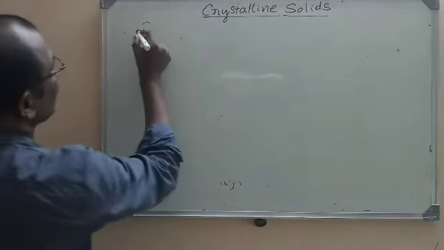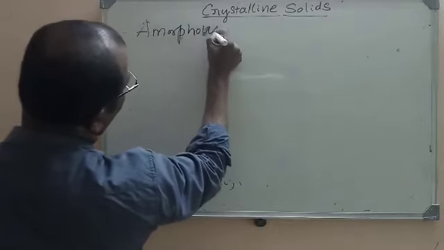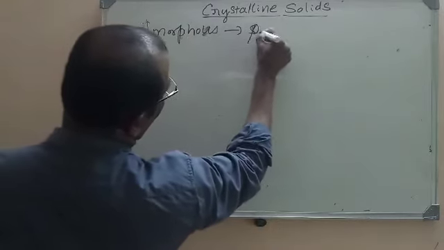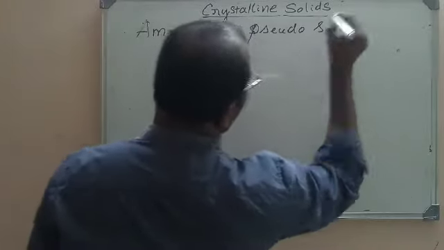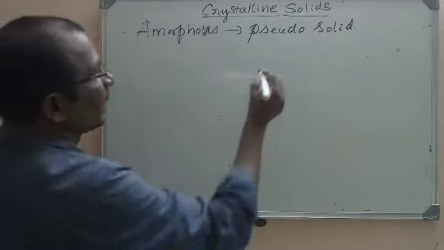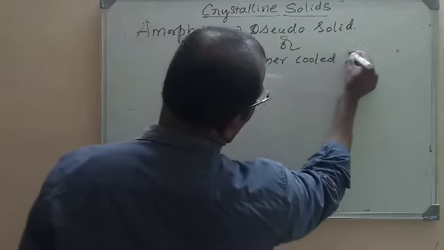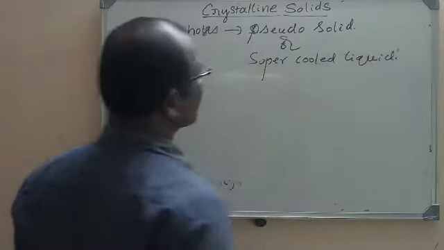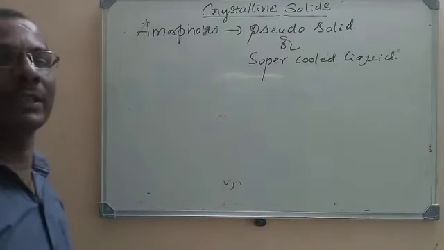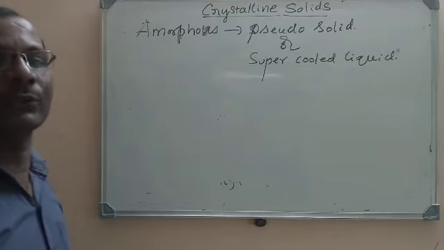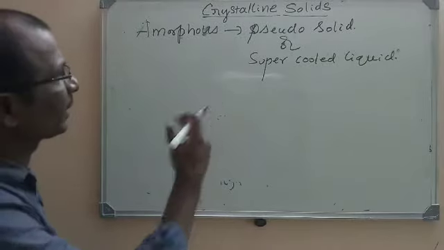That is why amorphous solid is known as a pseudo solid. The amorphous solid is taken as a pseudo solid, and it is also called, as I already told, a super cooled liquid. So it flows like a liquid, but the movement of the particles is very slow. It takes years to flow. So this is all about amorphous solids, and why they are called pseudo solids.